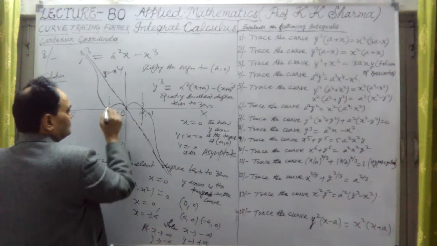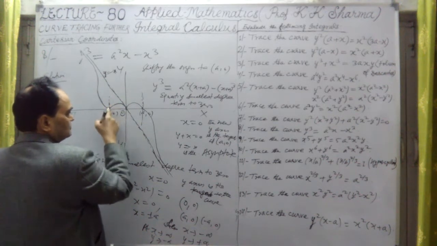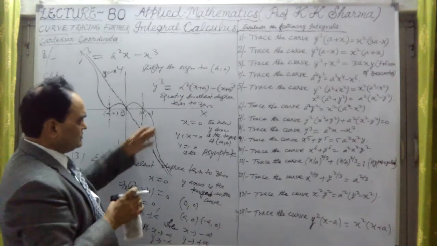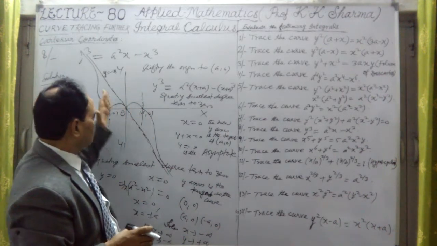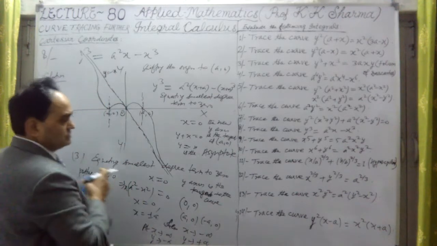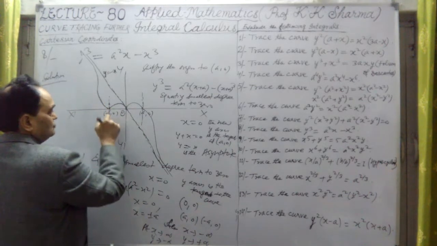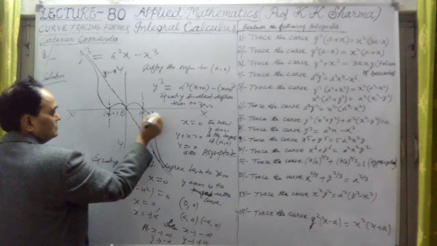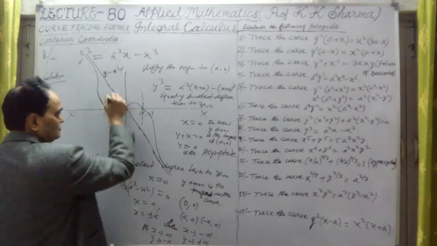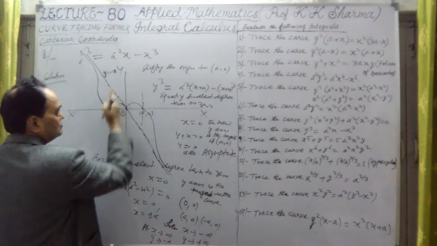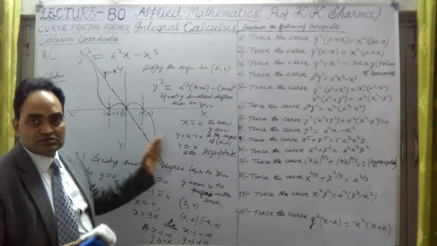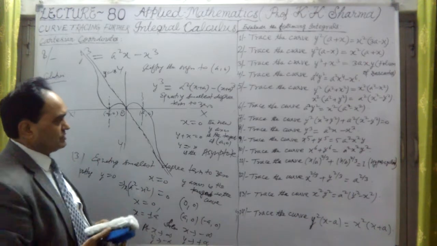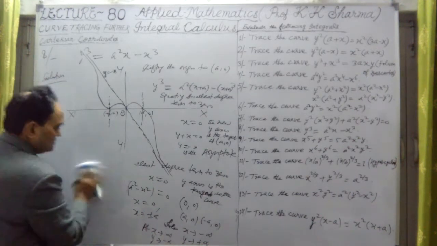Y-axis is the tangent line at this point, also minus a. But we can similarly comment upon it. We are taking a0. At a0 on the y-axis, these are the tangent lines which are passing through minus a0 and a0. This is the y-axis, the mu y-axis. This is parallel to the original y-axis. The shape of the curve is of question number 8. Okay, so this is how we have done question number 8.